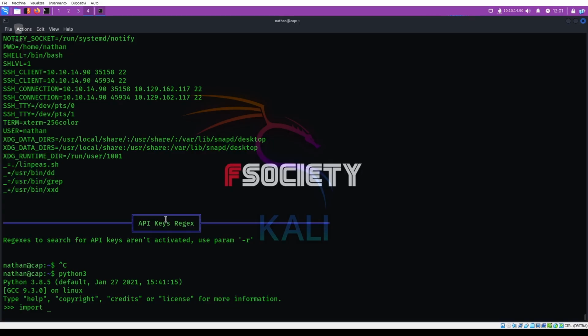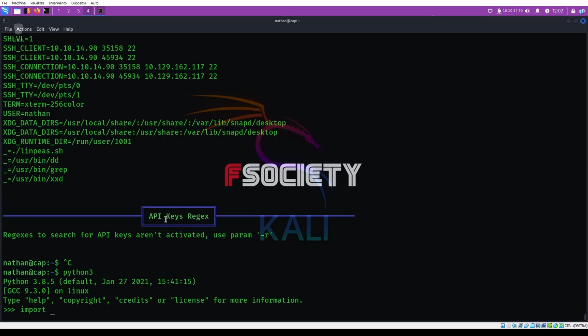So setuid lets us change the user ID that's currently running, so we can change from our Nathan user to the root user using Python. In this case, I just launched Python 3. Now we are in the Python console. We can import the os library.